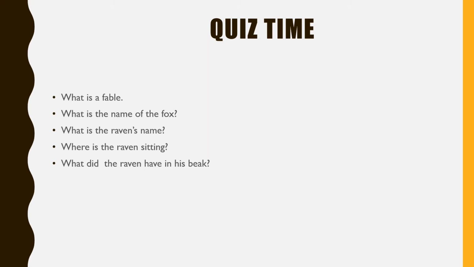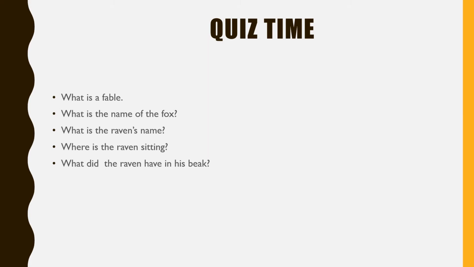Then we come to the next one. What is the name of the fox in this poem? Just write the name, just one word and with a capital letter, because it's a proper name. What is the raven's name? Again, capital letter for a special name. Have you written? Now we go to the fourth one. Where is the raven sitting? You can write the word which has been used in the poem, or you could also write the meaning of that word, just one word.